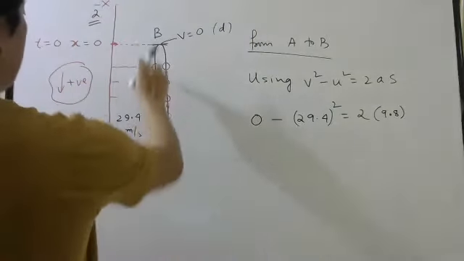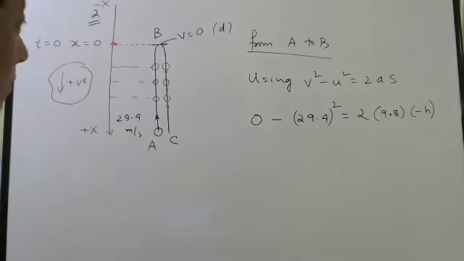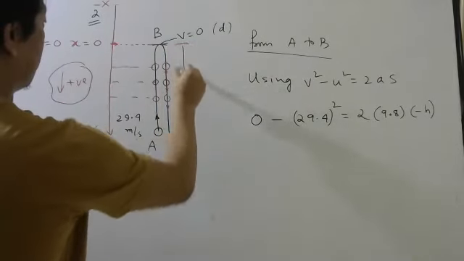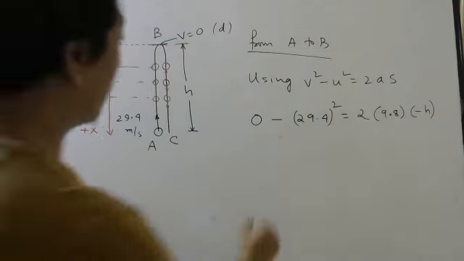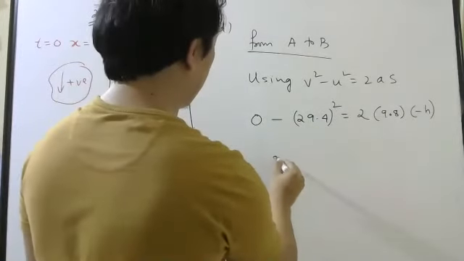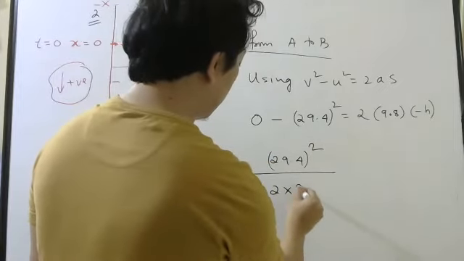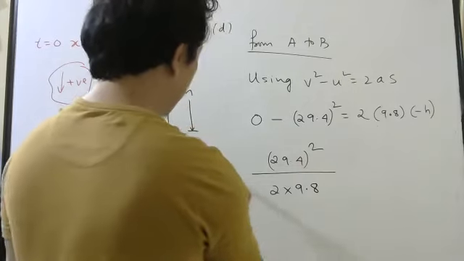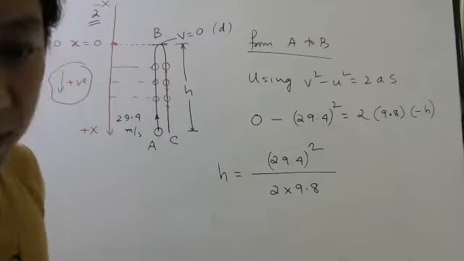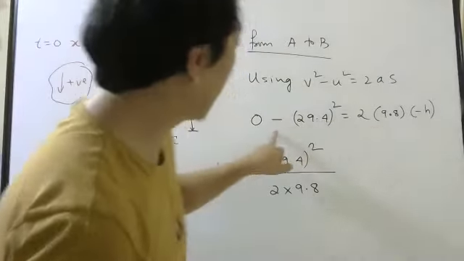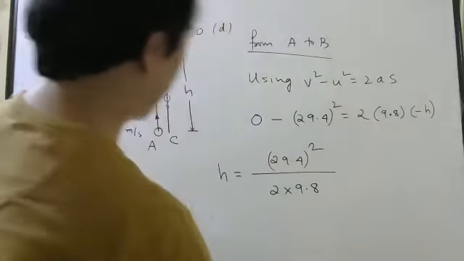And displacement from here to here is upward, so minus h. Okay, this is your h. So what will you get now? Minus minus will cancel. 29.4 square divided by 2 into 9.8. That will be your maximum height. Please use your calculator and check. Everybody got the same answer? Just minus minus will cancel, then divide by 2 into 9.8.